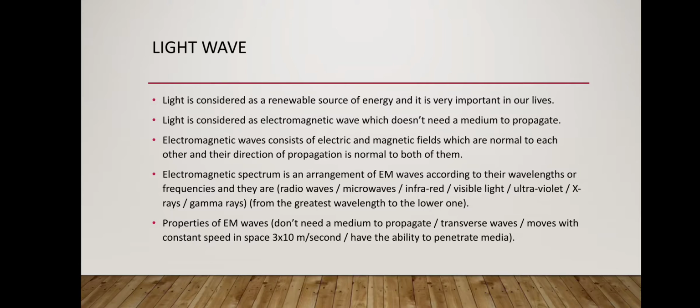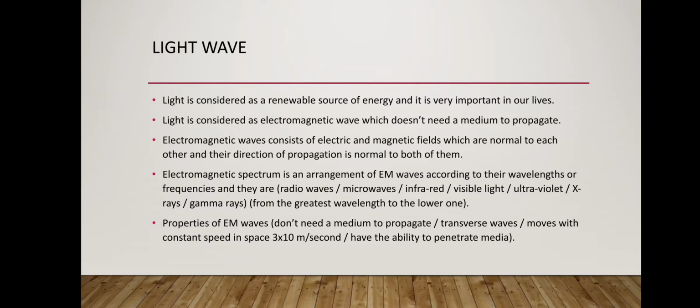We cannot find an electric field only or a magnetic field only. If there is an electric field, it must be combined with a magnetic field and vice versa. The electric field and magnetic field are always normal to each other, and the direction of propagation is normal to both of them.